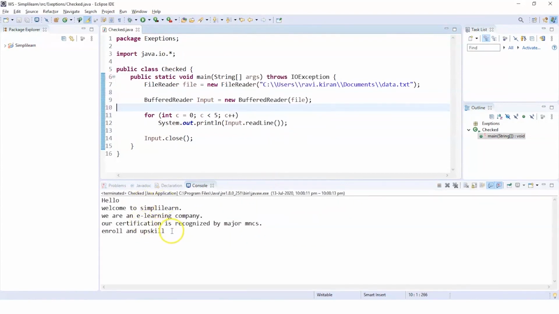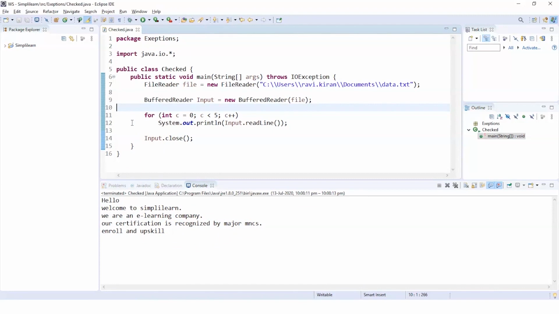So the lines in the data.txt file were: hello, welcome to Simplilearn. We are an e-learning company. Our certification is recognized by major MNCs. Enroll and upskill. So this particular example was for checked exceptions.